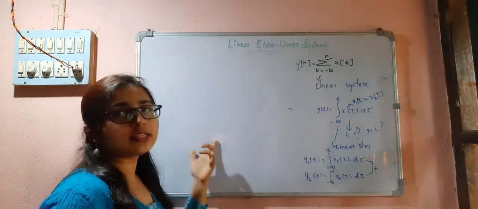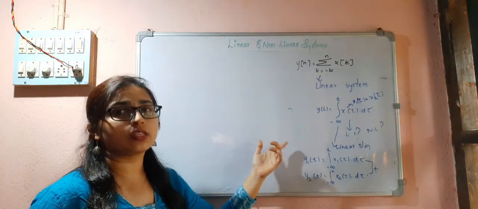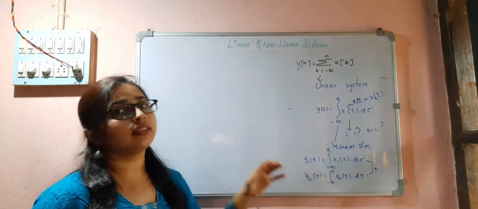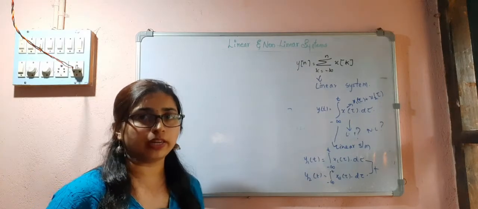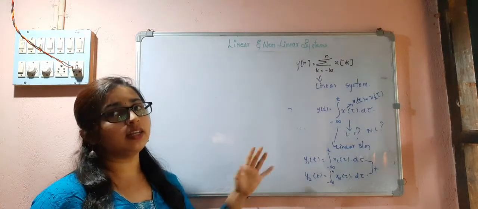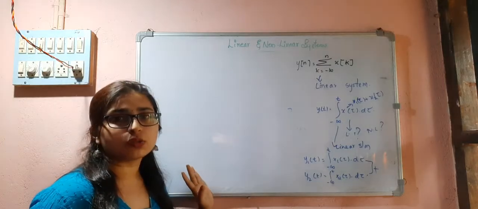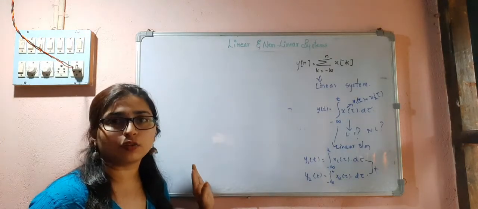And if you are adding a signal with any other term like t or a constant, or cos t or sin t, then that system also becomes non-linear. So if you are adding any term other than the signal, it will be a non-linear system. The coefficients of x of t will not affect the linearity of the system.